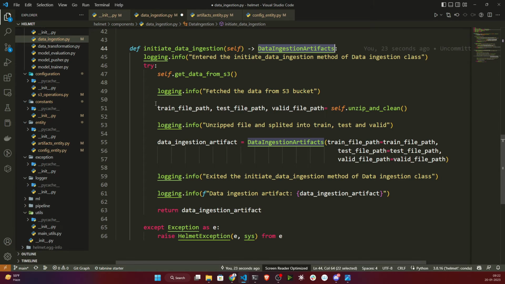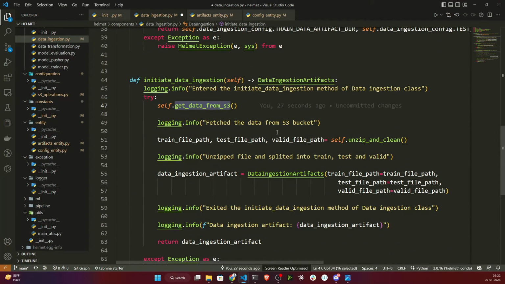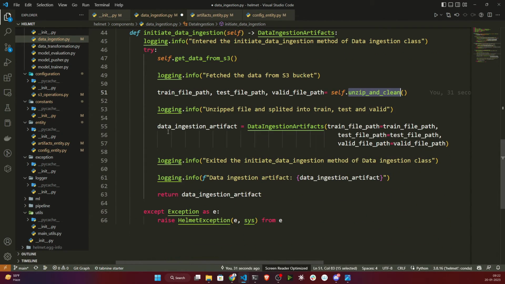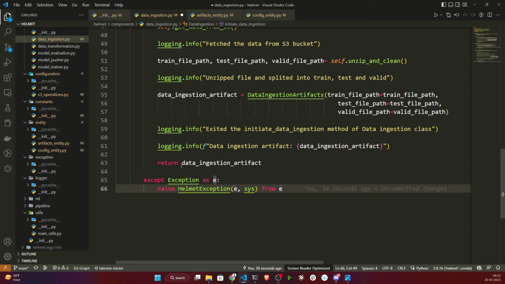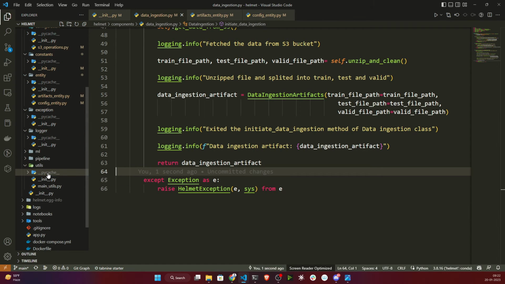Now here, if you see, it will first start your get data from S3 bucket; this method I'm calling. After that it will start your unzipping operation. Once it unzips, it will log the information, then it will return these three paths inside your data ingestion artifacts, then it will log again and return your data ingestion artifacts. That's it.